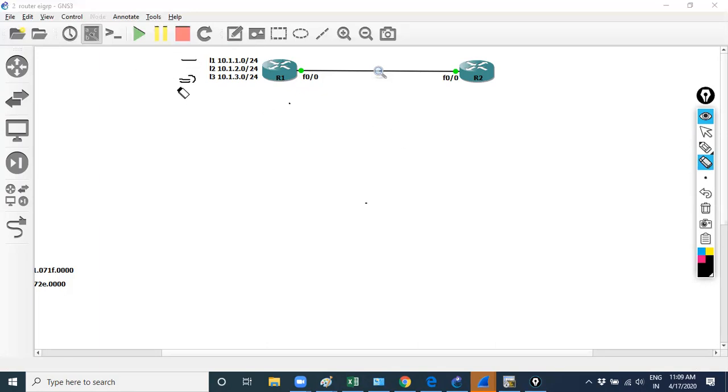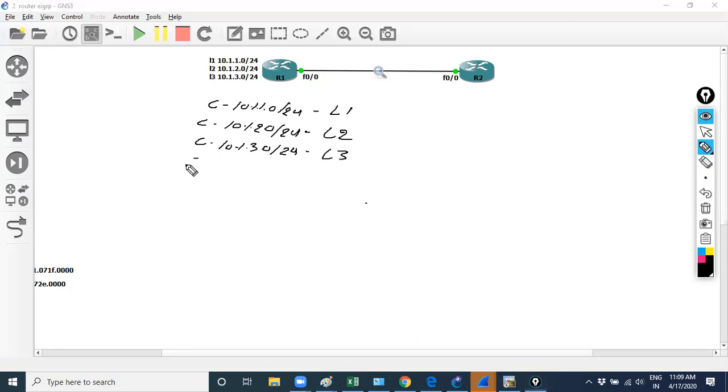Suppose its routing table shows a directly connected network of 10.1.1.0. Using which interface? Loopback 1. 10.1.2.0, Loopback 2. 10.1.3.0, Loopback 3. 12.1.1.0, F0/0. What happened when I just use the network command like this? 12.1.1.1 with wildcard mask 0.0.0.0.